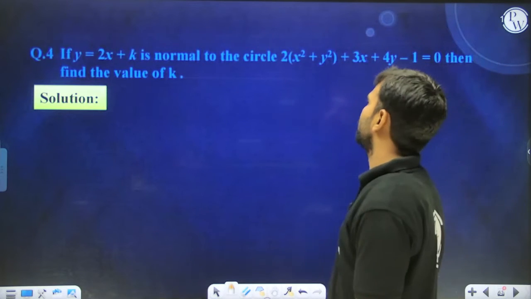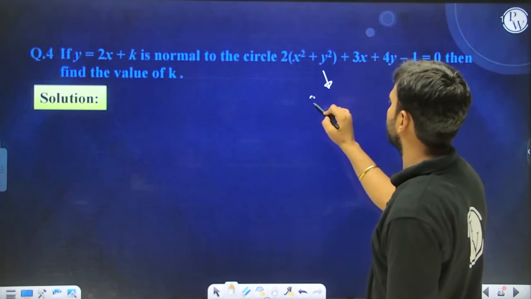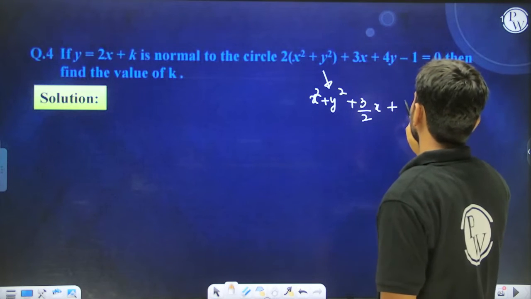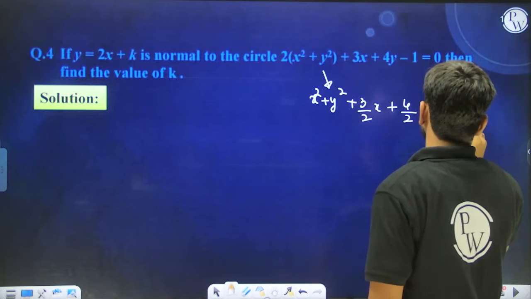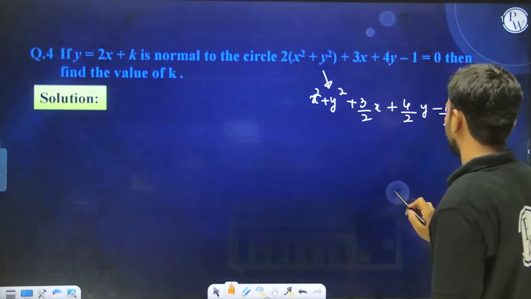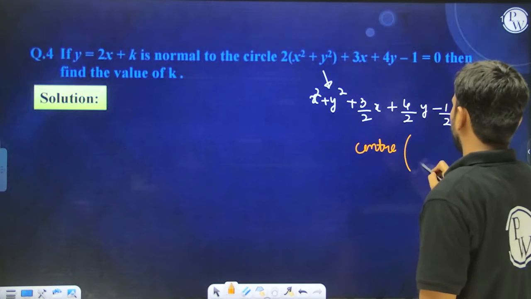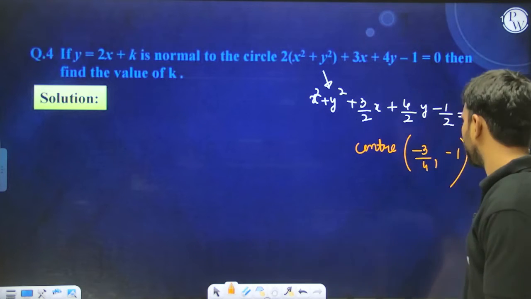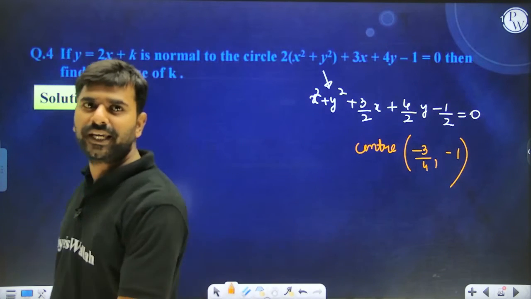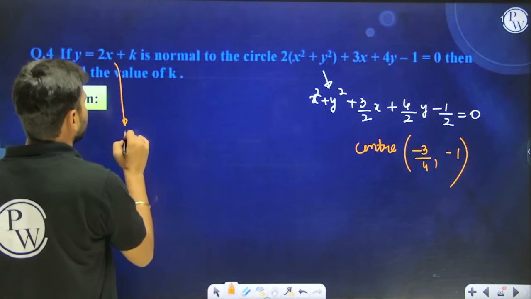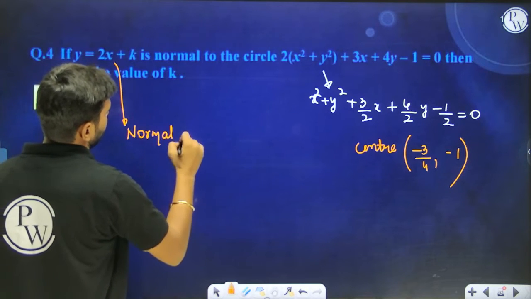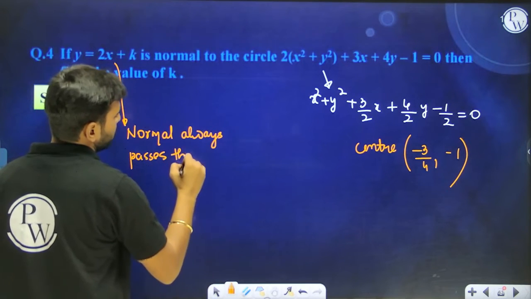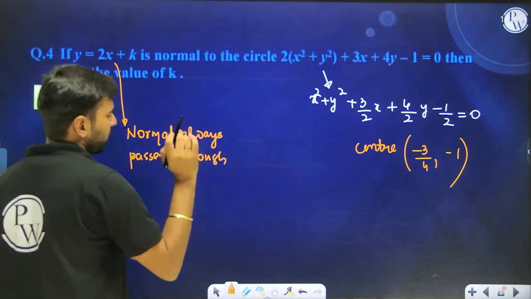Okay, if y equal to this is a normal to the circle, so normal, first of all, the circle can be written like this. The circle's equation can be written like this, and the center of the circle is going to be what? Minus 3 by 4 comma minus 1. Yes or no? Yep. Okay, this is the center of the circle. Now the question is saying that this is a normal. So normal always passes through the center. Always passes through the center. So just satisfy minus 3 by 4 comma minus 1 over here. You can get k's value.